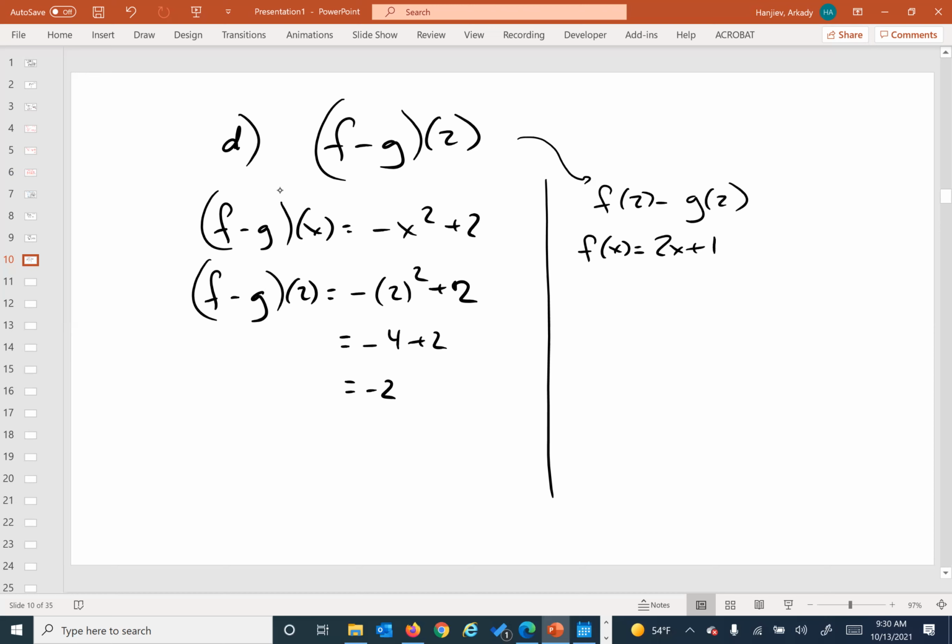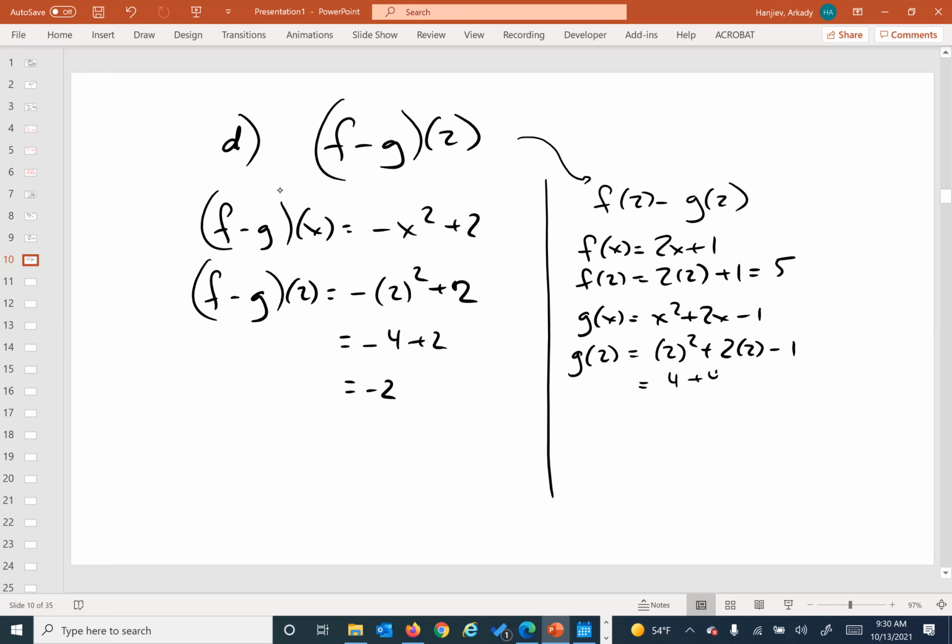Cool. Okay, if I plug in f of 2 into it, I give myself 2 times 2, which is 4 plus 1 makes 5. Then the original g of x, the original one was x squared plus 2x minus 1. If I plug in 2 into here, I get myself, let's see, that's going to be 4 plus 4 minus 1, that's 8, 7, is that 7?